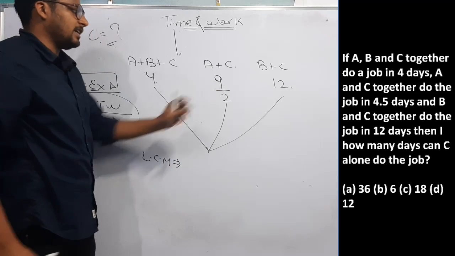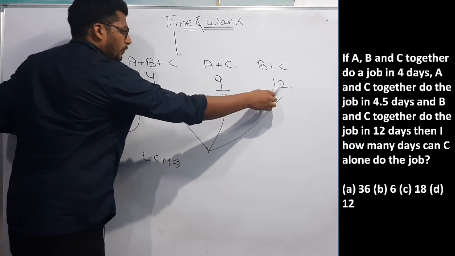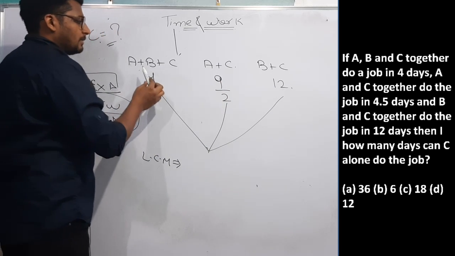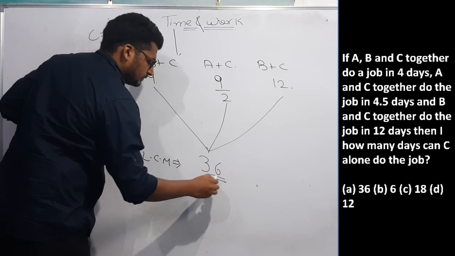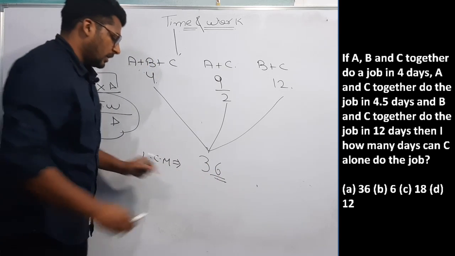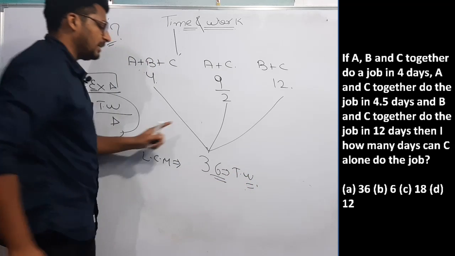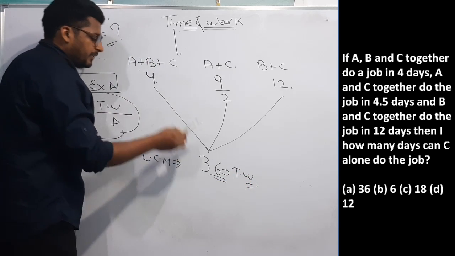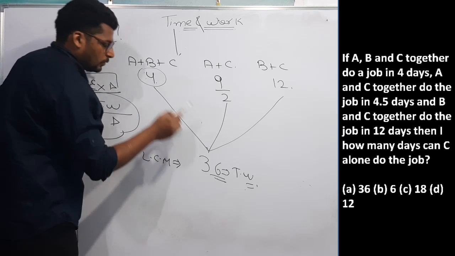It is in fraction. In fractions we only need to take the LCM of numerators. Then the LCM of 4, 9 and 12 will be 36. If total work is 36, what will be the efficiency? A plus B plus C do the complete work in 4 days and total work is 36.